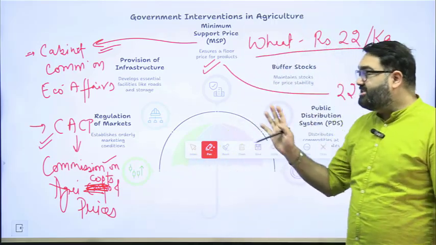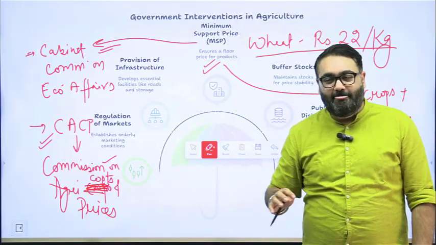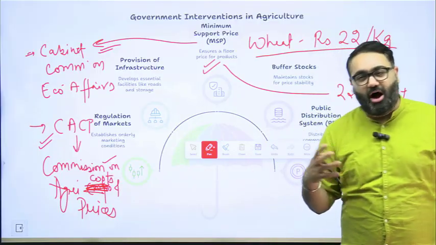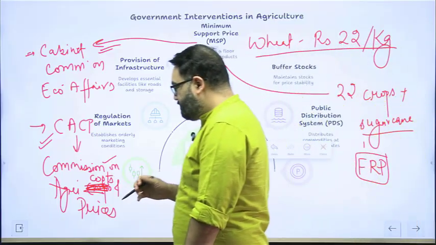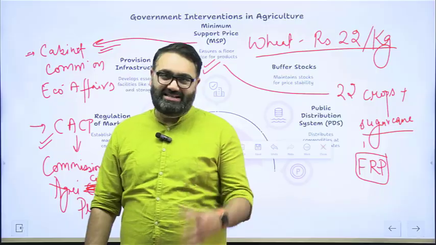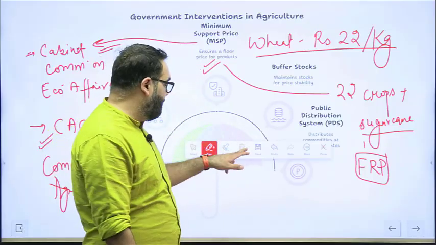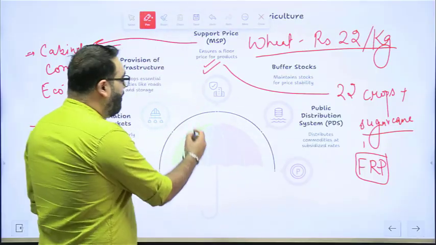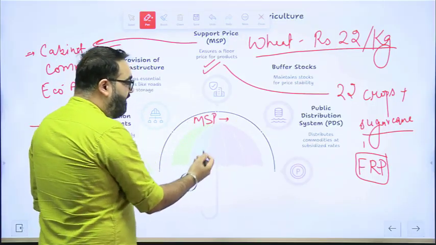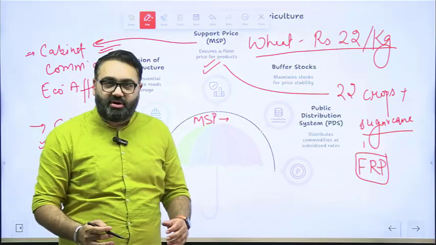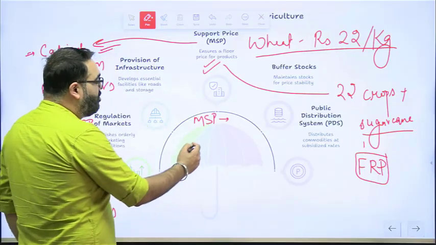Now MSP and how MSP is decided, that is a big issue. Farmers want some other method. Right now, how the government decides MSP is very interesting. If you actually look at it, the government takes into consideration two factors. First, the government takes into consideration whatever is the input cost of the farmer.